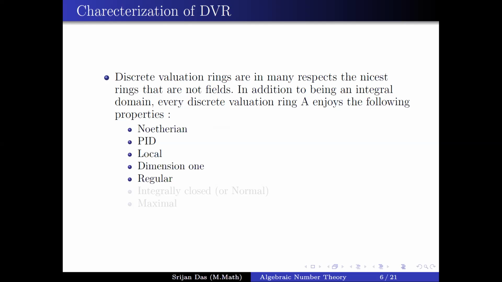So discrete valuation rings are also regular. Discrete valuation rings are also integrally closed in their fraction field, so we say that discrete valuation rings are normal. And the final property is that discrete valuation rings are maximal, which says that there exist no intermediate rings strictly between the discrete valuation ring and its fraction field. So these are some very nice, beautiful properties of discrete valuation rings.